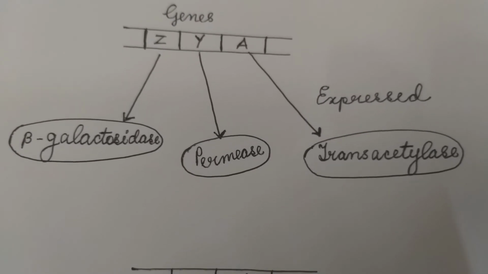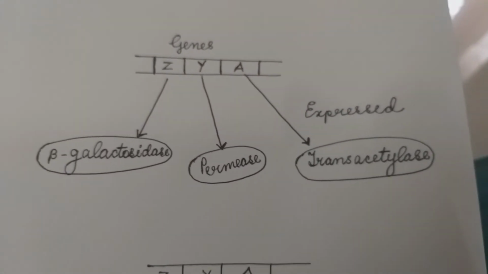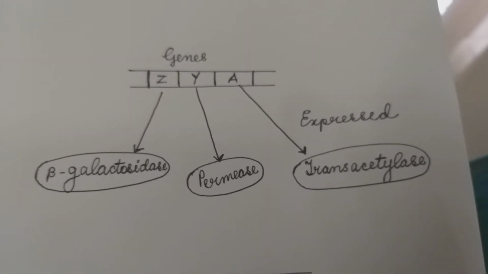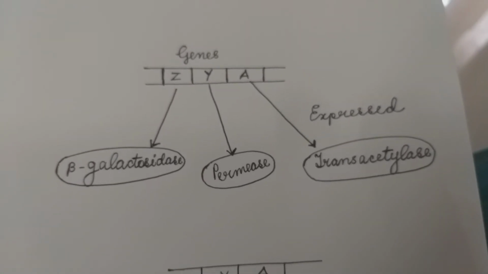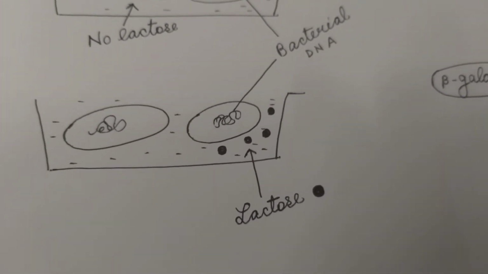So beta-galactosidase, permease and trans-acetylase have 3 important functions which must be performed in relation to lactose metabolism.